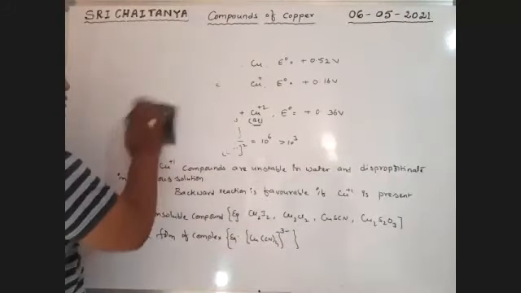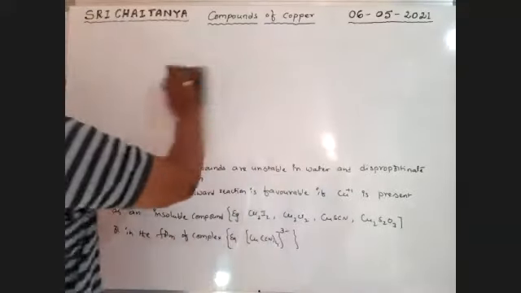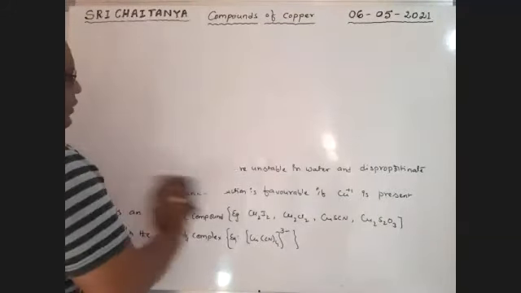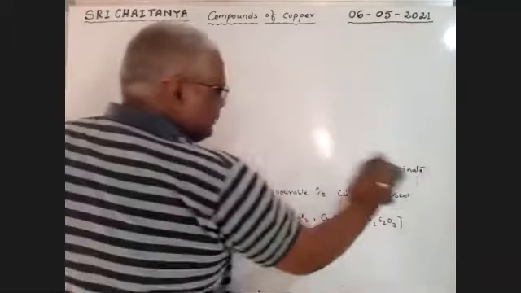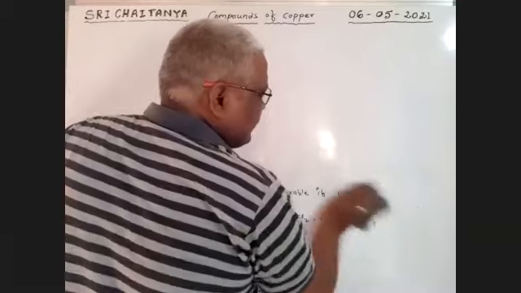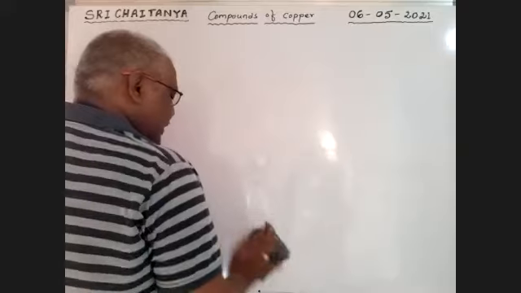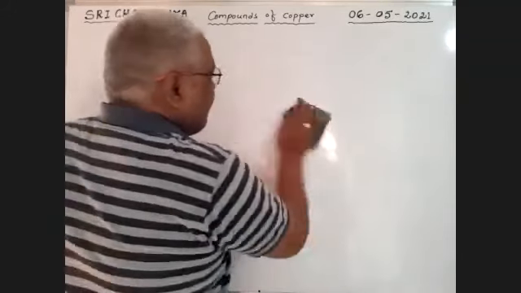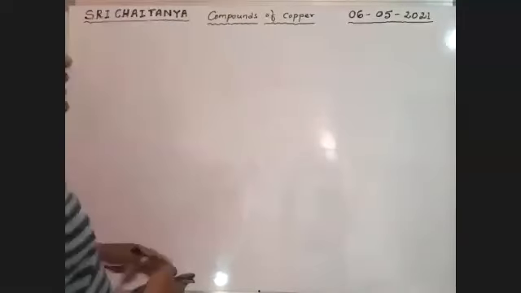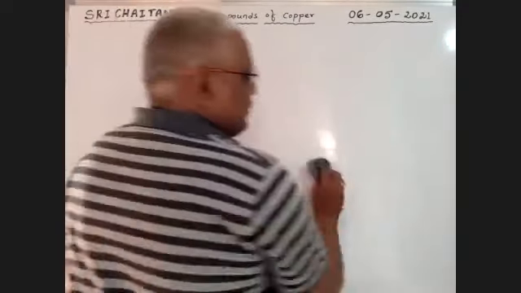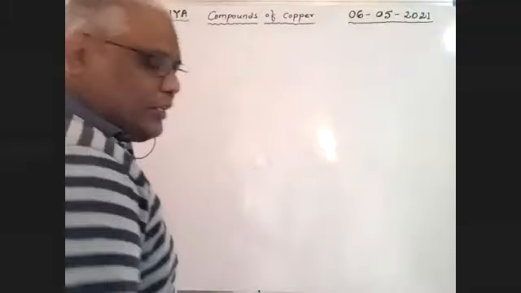Now finally decide which one is stable in aqueous state, Cu+1 or Cu+2? Cu+2. So if Cu+1 exists in aqueous state in soluble condition, it is itself involved in disproportionation and converts into the +2 condition.